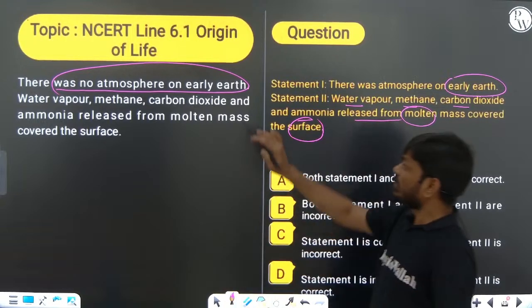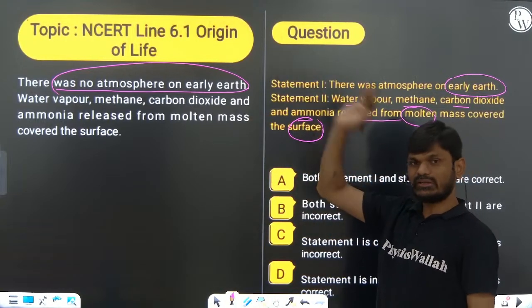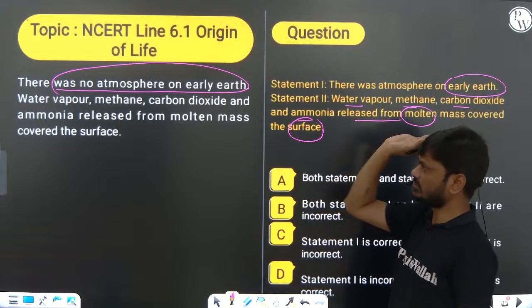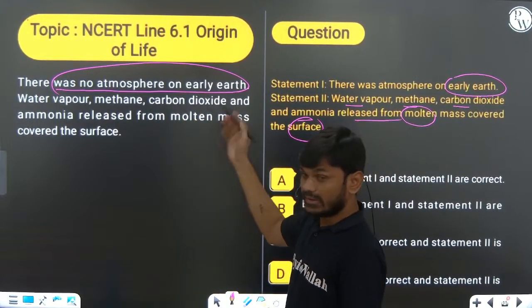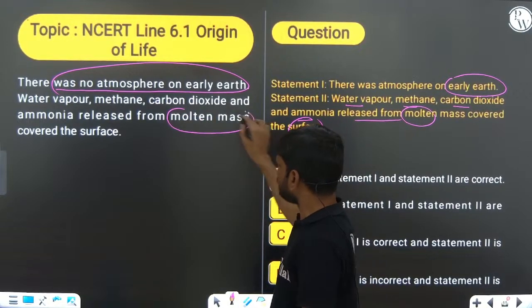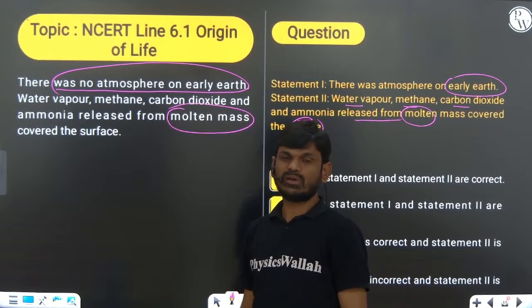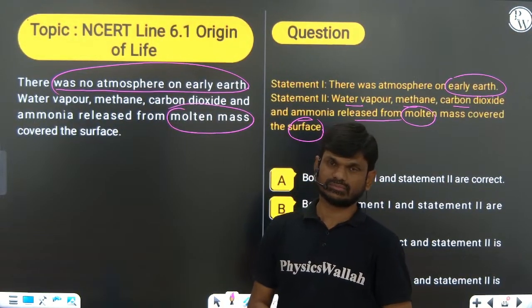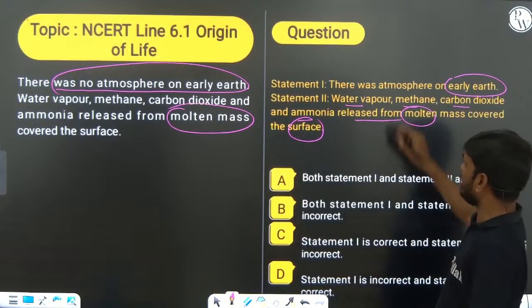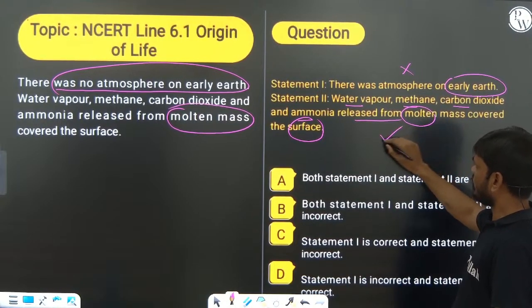Water vapor, methane, carbon dioxide and ammonia were released from the molten mass. Molten mass means something like lava from volcanic activity. So here statement 1 is wrong, statement 2 is right.